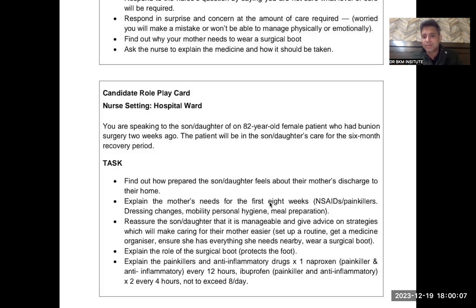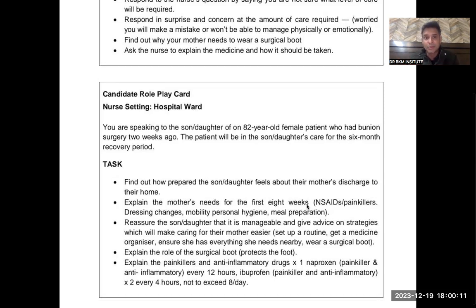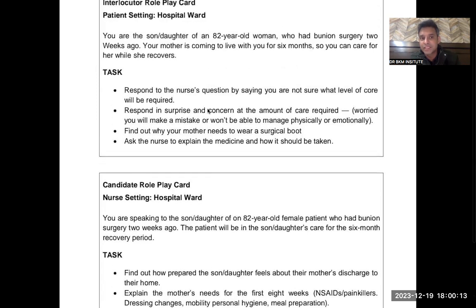Okay. Explain the mother needs for the first 8 weeks. Suppose if the examiner is reluctant, examiner can be both ways. Examiner will be given this task. So, the first question is, respond to nurse question by saying you are not sure what level of care would be required. This word is given wrong. So examiner would be asking you, I don't know, nurse. I'm excited that my mother is getting discharged, but at the same time, I'm anxious that how would I take care because I'm not sure what level of care would be required.